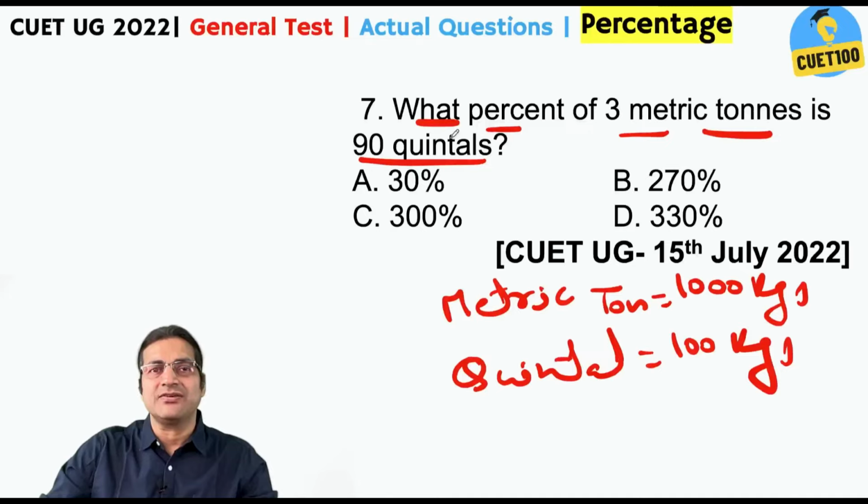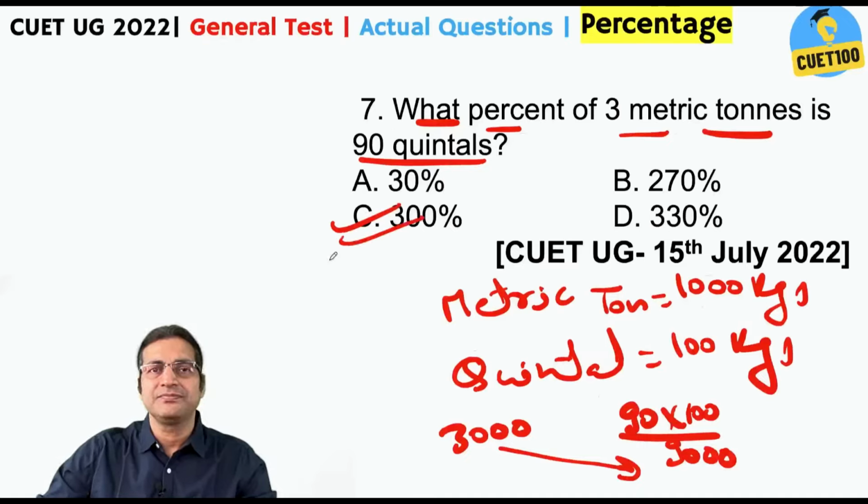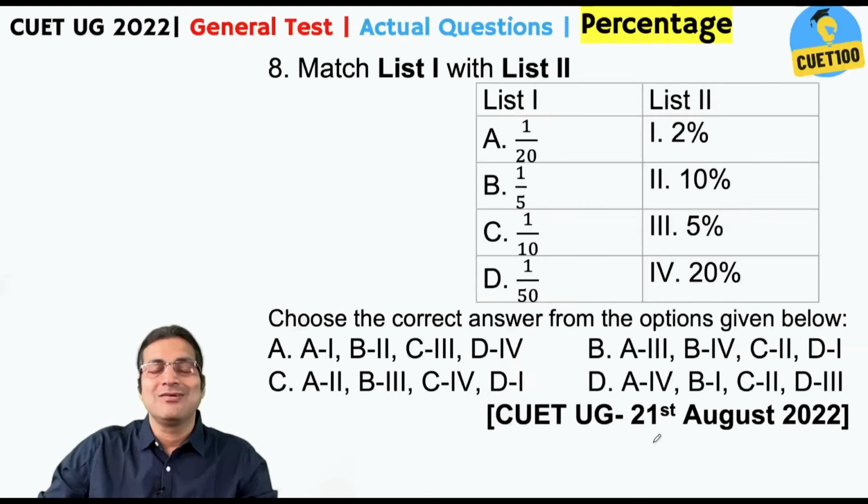So here basically the question is, what percent of 3000 is 9000? 90 into 100, that is 9000. So 9000 is 3 times 3000. So that is straight away 300%. Again, 9000 is 200% more than 3000, but it is 300% of 3000. Clear? Another joke.